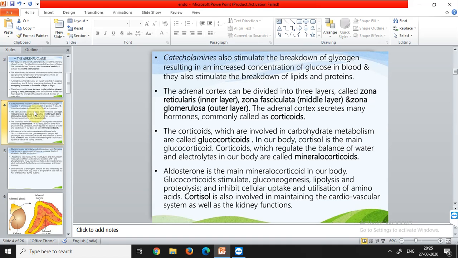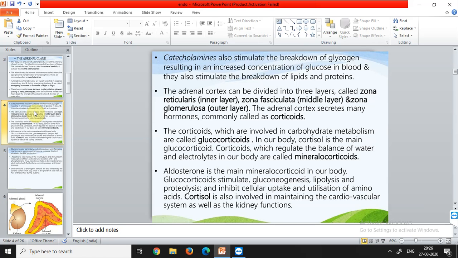सो ये lysis word जब भी यहाँ यूज होगा, that means that here the process of something breaking down is happening. That's why अगर lipolysis हो रहा होगा तो वहाँ lipids break down हो रहे होंगे, and अगर proteolysis हो रहा होगा तो वहाँ there will be the breakdown of proteins.